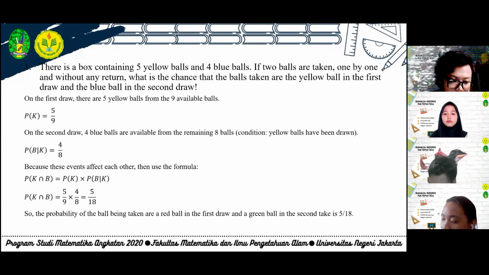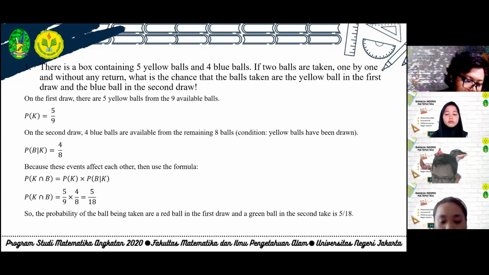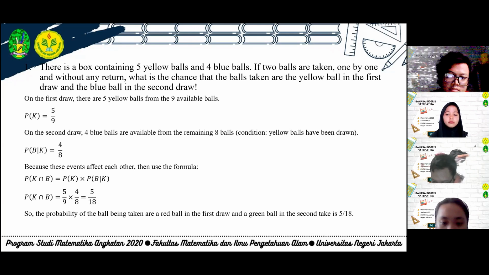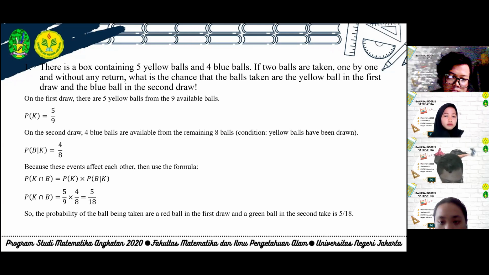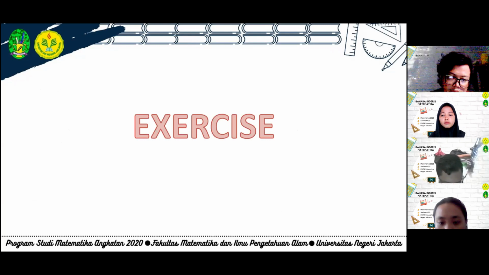Because these events affect each other, we use the formula probability of A intersection B equals probability of A times probability of B given A. So probability of A intersection B equals 5/9 times 4/8, which is equal to 5/18. So the probability of the ball taken being a yellow ball in the first draw and a blue ball in the second draw is 5/18. This is the exercise time.